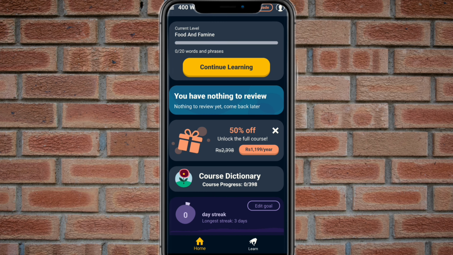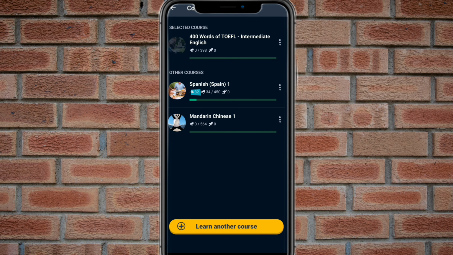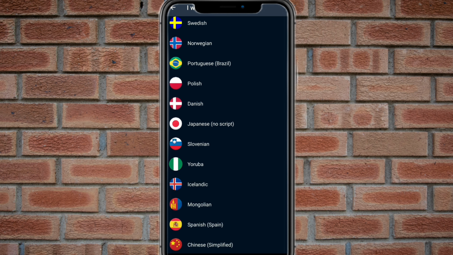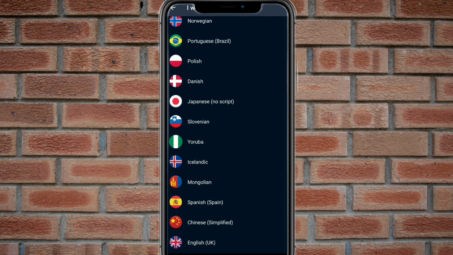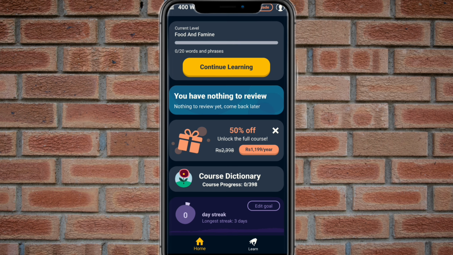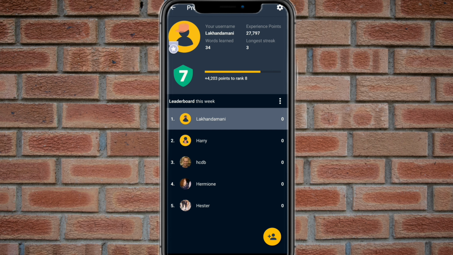This is very simple. You have nothing to review here, I think, but it's been a long time since I signed back in. There are 3 courses going on, you can see here. If you want to select more, you can, for any language you want to learn. You can see these are all the languages that are available approximately. I hope you want to learn one of them. This is my own profile. I think I have learned 34 words. I have 27,000 experience points, something like that.